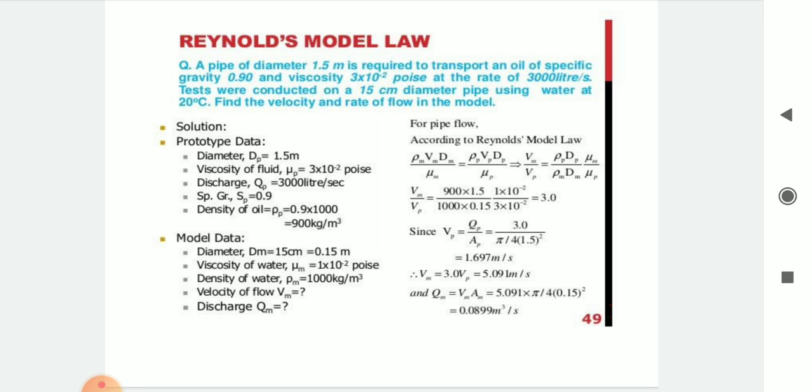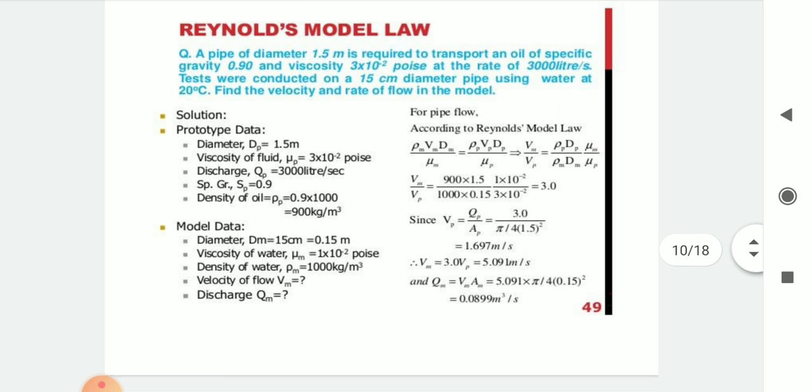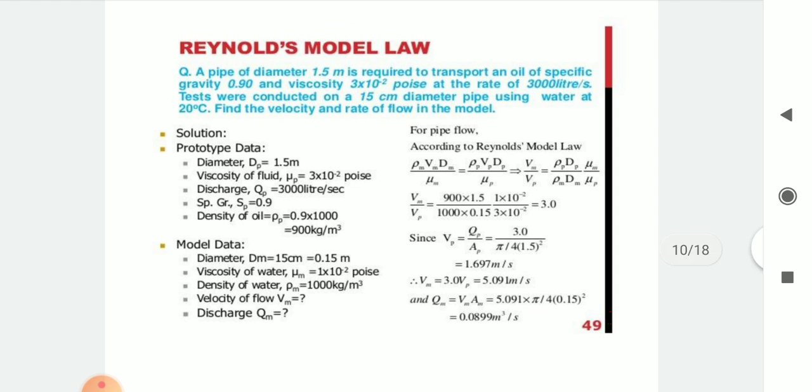So Vm is equal to 3.0 Vp, which is equal to 5.091 meter per second, and Qm is equal to Vm into Am. By putting the values in the formula, we get Qm is equal to 0.0899 meter cube per second.